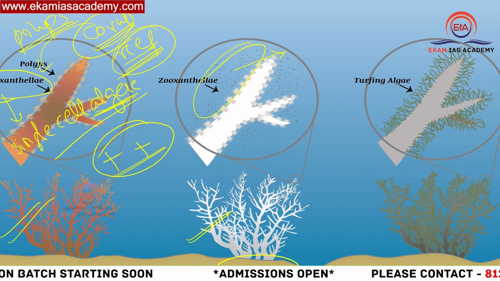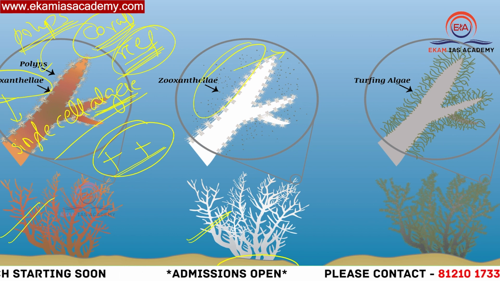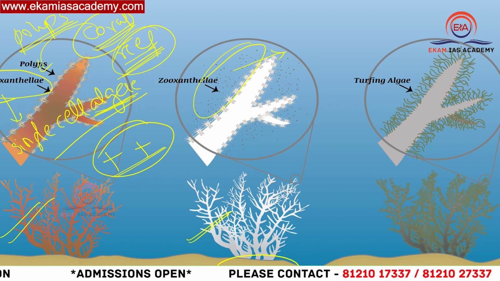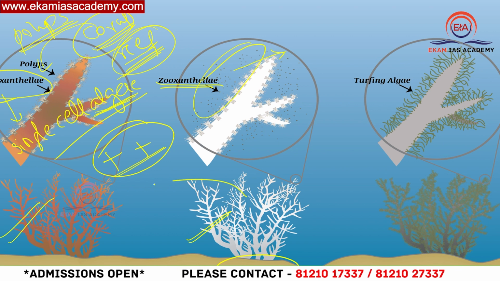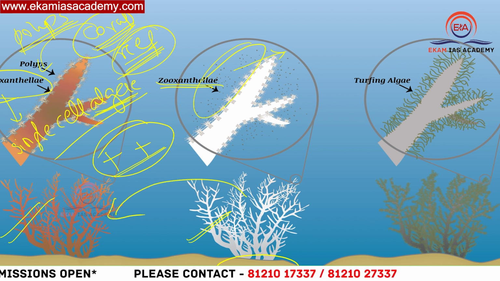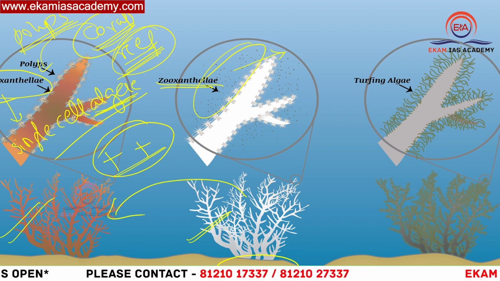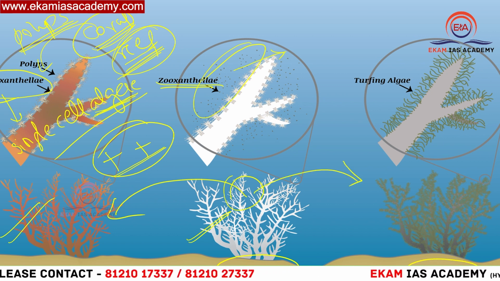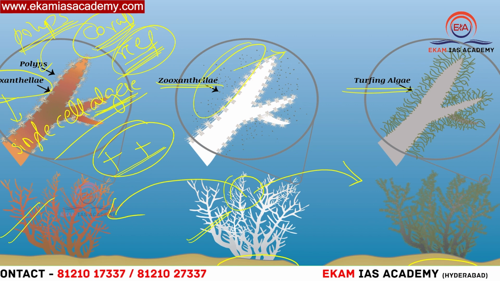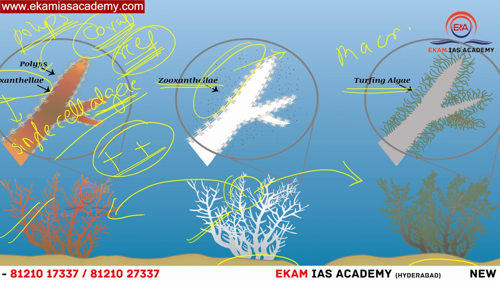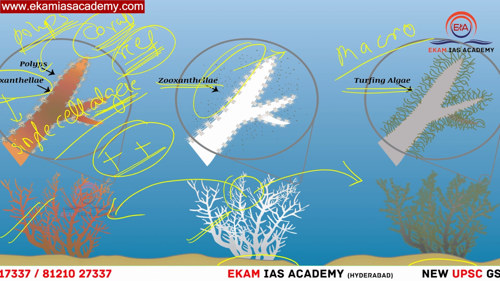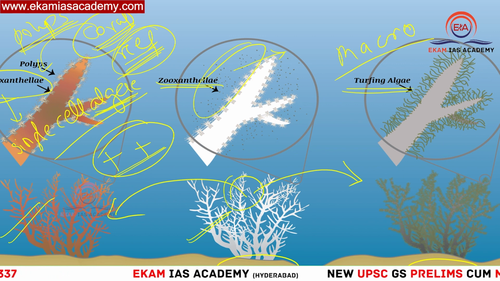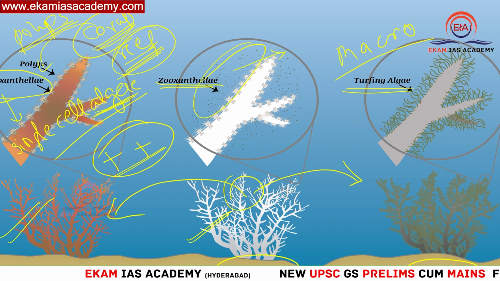In the case of bleached coral also, if you are able to attract the zooxanthellae again, that means if you provide suitable conditions in which the zooxanthellae survive, then we can restore it to normal. But if you are not trying to solve the problem, then it will die. You can see the dead coral, that is the next stage. Here turfing algae or macroalgae, which are most commonly seen in the coral ecosystem, will occupy the coral and eat the coral. It will die. In this way this is happening. So this is what we are discussing.